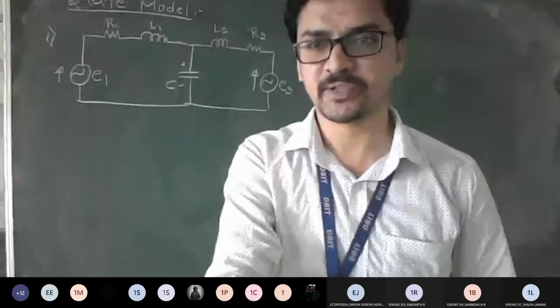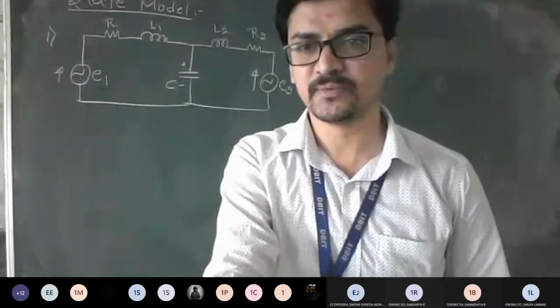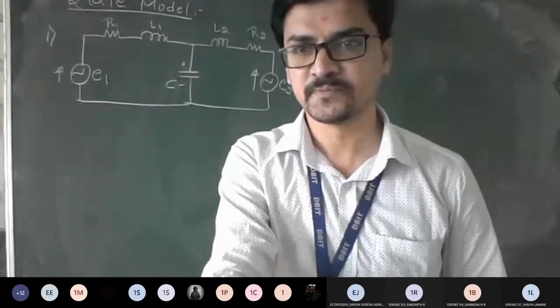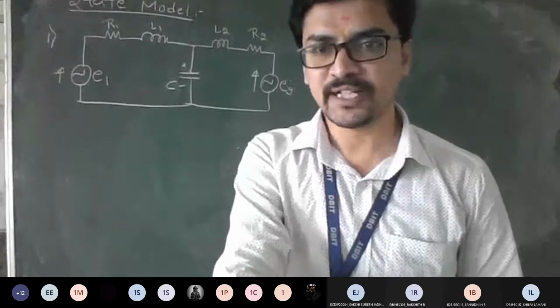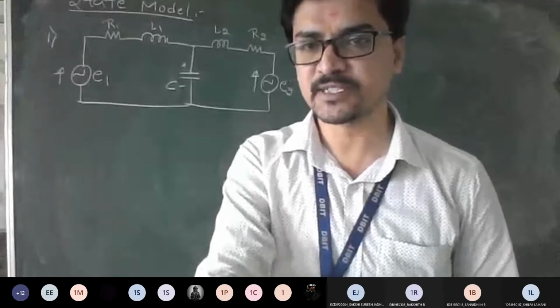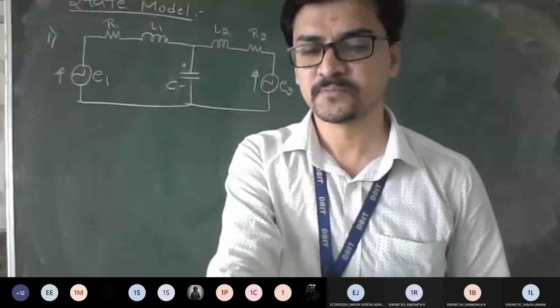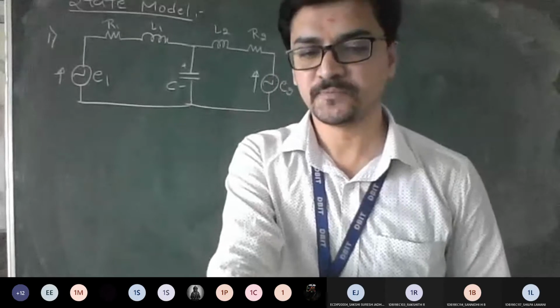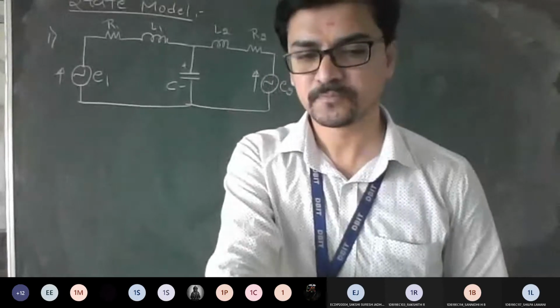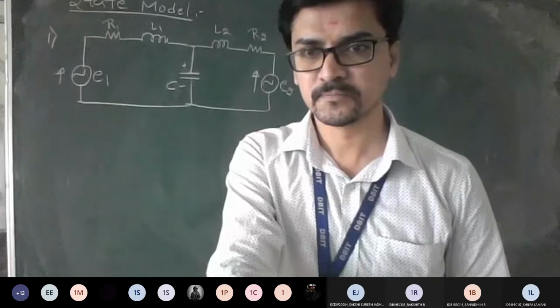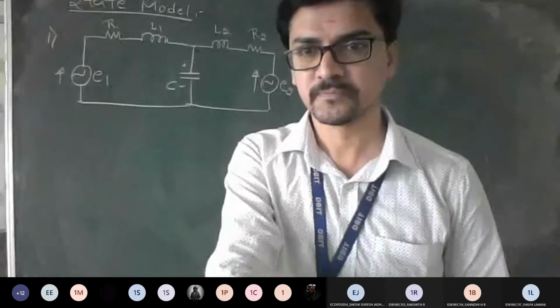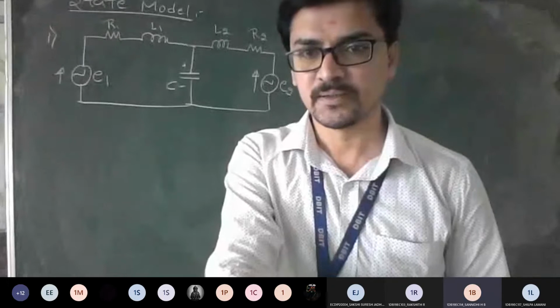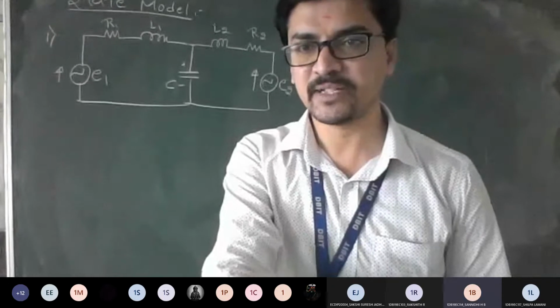You can look at the network on the board. You just copy the network. Can you tell me what is the slight change from the previous network? One is the state variables, they have given the assumption.